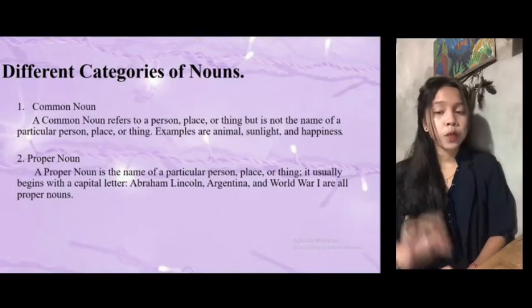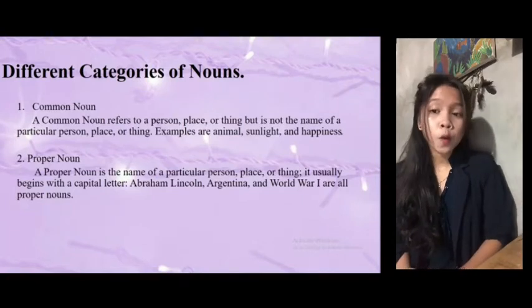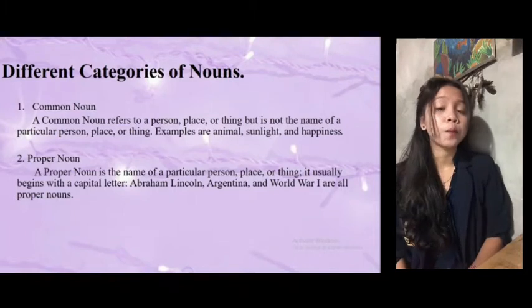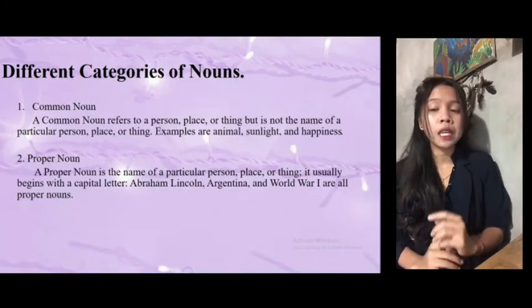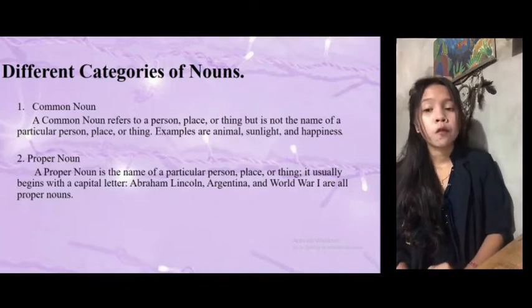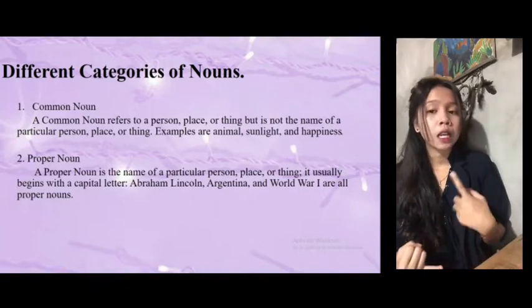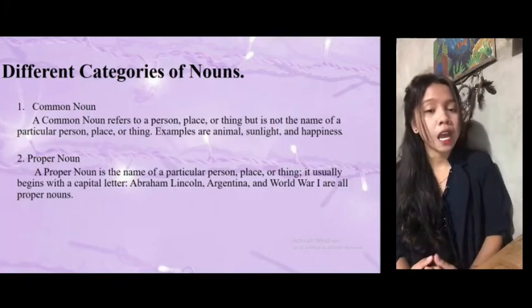And number two is proper noun. A proper noun is the name of a particular person, place, or thing. It usually begins with a capital letter. For example, Abraham Lincoln, Argentina, and World War.